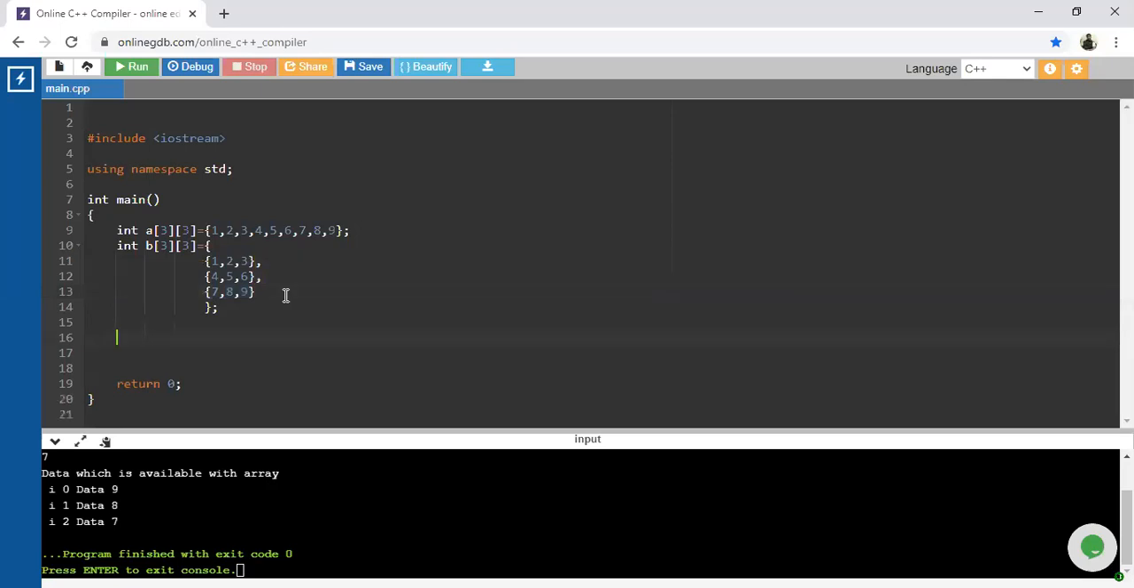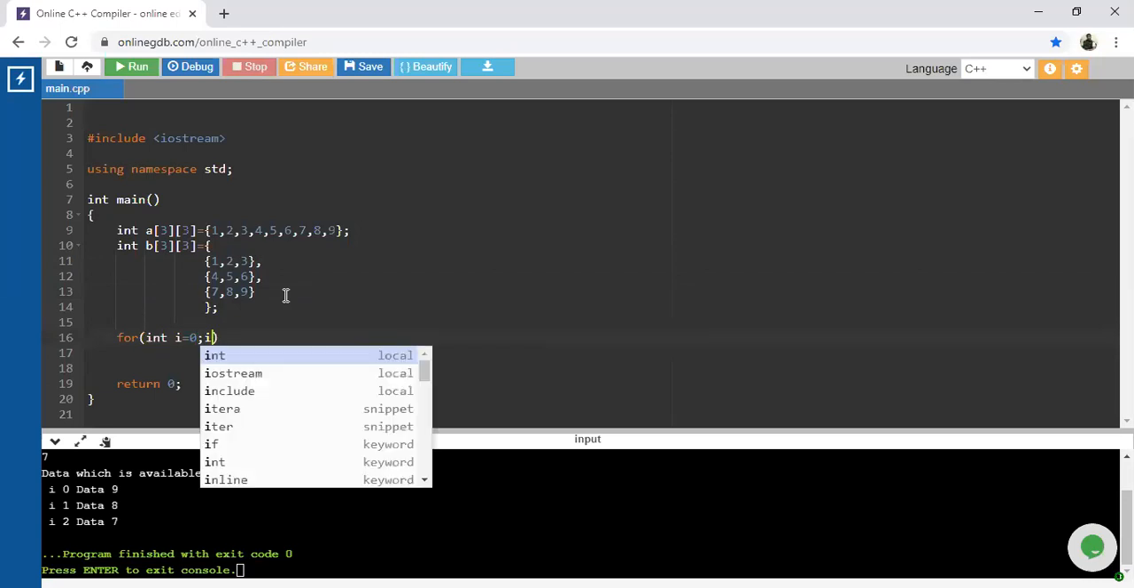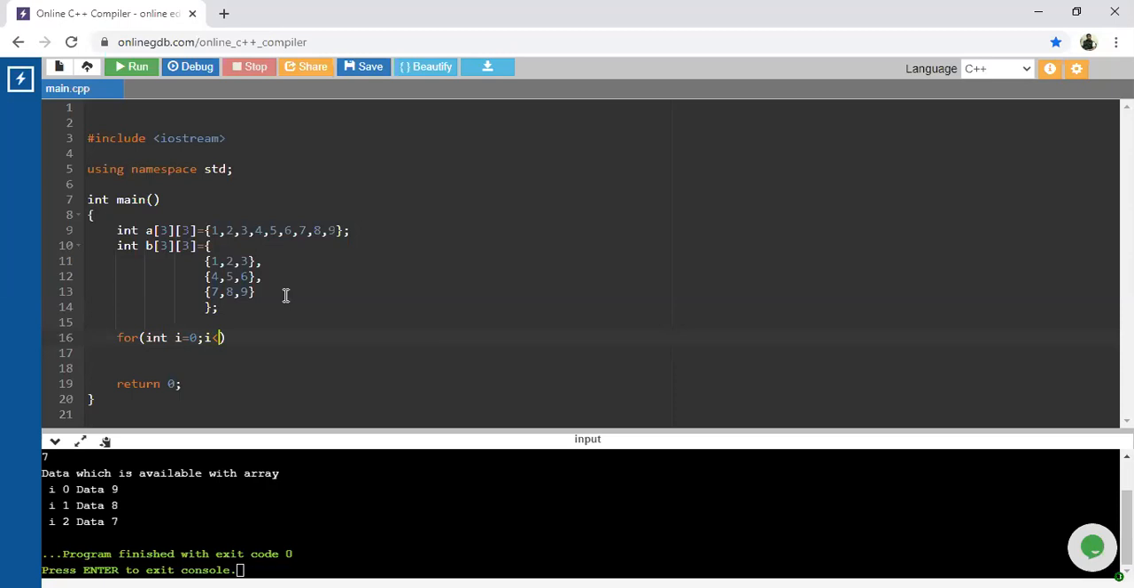Next, suppose we want to display the data on the console. How are we going to display, guys? For that purpose, we have to use 2 different for loops. I will show you why we require 2 different for loops. So i is equal to 0, i is less than 3, because how many rows are there in this particular array? 3 rows. So i is less than 3, and then i plus plus.